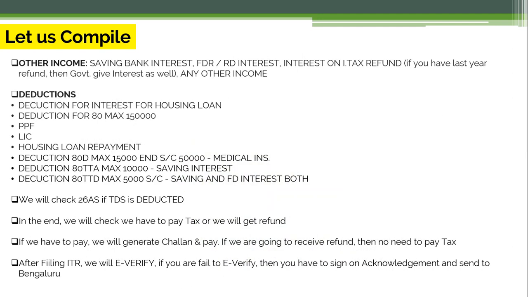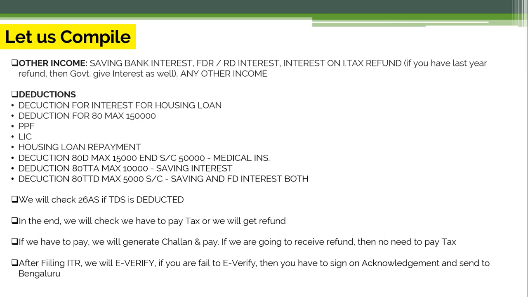So this is basically what we have discussed so far, and within one slide I'll try to compile all these things. If you have other income, it can be savings bank interest, FD, RD interest, or income tax refund interest. So this is another thing: if you have a last year refund, then the government gives interest as well. Suppose there is a refund due of 10,000. From the day you file ITR until the day you receive that 10,000, that much interest will be added to your 10,000 refund. So the government gives the interest as well, and you can mention any other income.